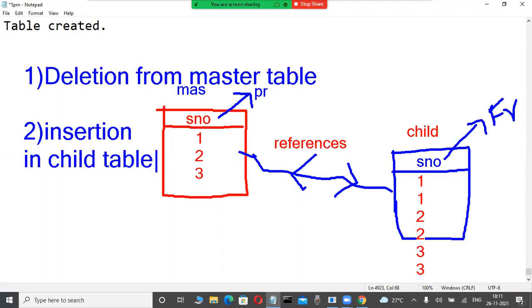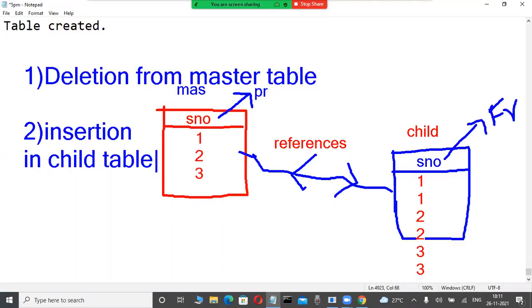ANSI standard gives master table and child table, but the actual concept is primary key and foreign key. For ease, what is the data security in every relational database system worldwide? Whenever we establish a relationship between tables, database servers always enforce two rules. One is deletion from the master table. The second is insertion in the child table.